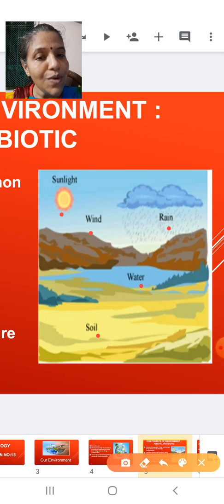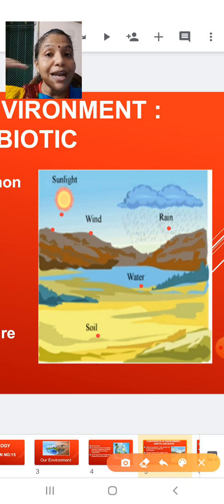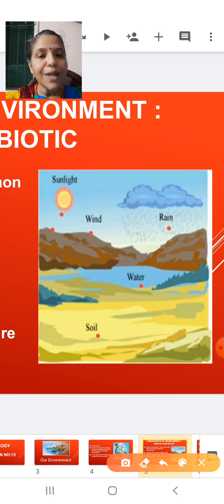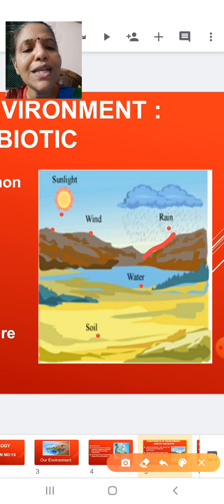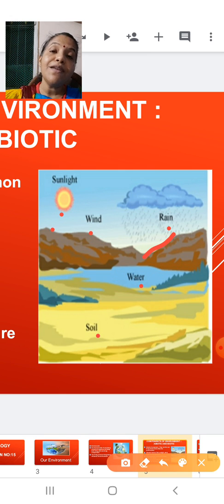Now you can see the mountain over here. The height of the mountain, the people who are staying at a higher level in a mountain, that height is going to influence their life. So height is an environmental factor here, abiotic. At the same time, this mountain has a slope. The slope is also an environmental factor. So the height of a place, the slope of a place, the sunlight, the temperature, the wind, the rain, the water, the soil, the type of the soil, the texture of the soil, the pH of the soil, all these are nothing but the abiotic components, the abiotic characters of a particular environment.